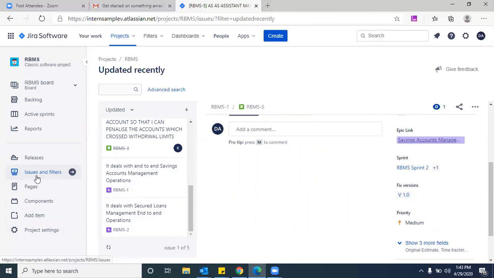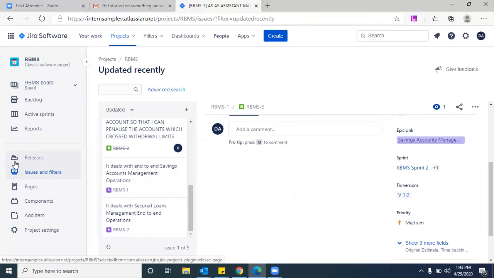Is that clear concerning this backlog, activity, active sprints and reports? Yes, Dilip. And you can see the releases here. Did you observe this image here? That's the Docker symbol, right? It's a ship symbol. Observe it.